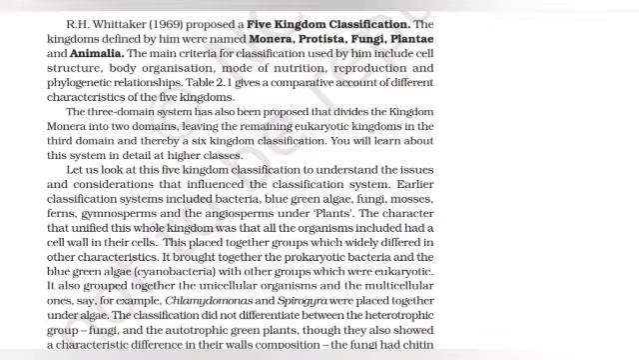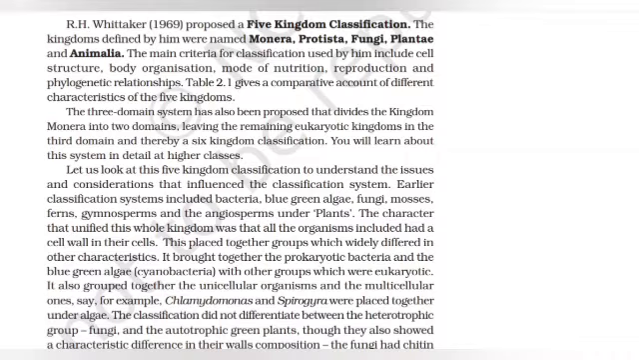Earlier classification systems included the bacteria, blue-green algae, fungi, mosses, ferns, gymnosperms, and the angiosperms under plants. The character that unified this whole kingdom was that all the organisms included had a cell wall in their cells. This placed together groups which widely differed in other characteristics. It brought together the prokaryotic bacteria and the blue-green algae that is Cyanobacteria with other groups which were eukaryotic. It also grouped together the unicellular organisms and the multicellular ones. For example, Chlamydomonas and Spirogyra were placed together under algae.